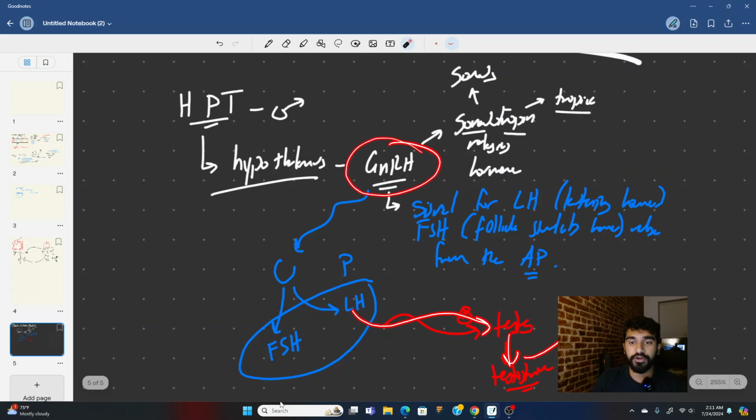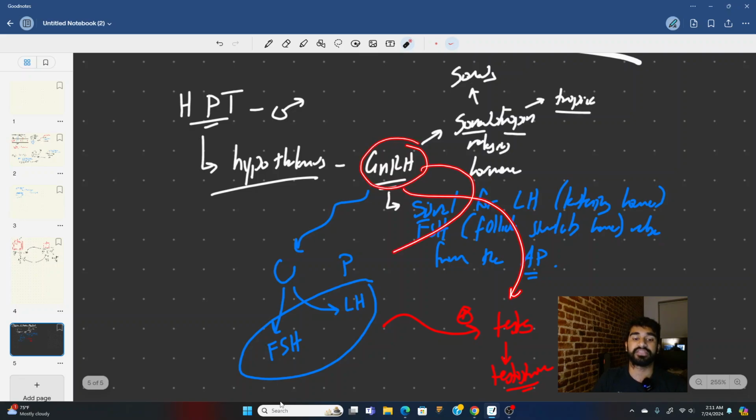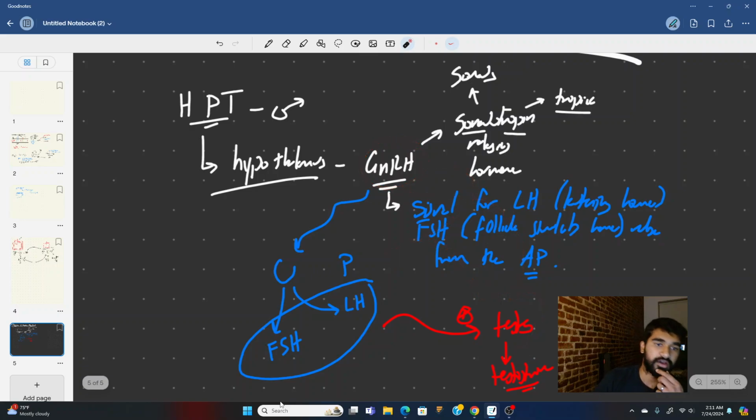And the gonadotropins are these two guys, and they were released by gonadotropin releasing hormone, right? That makes sense. So this guy is like double tropic to the testes. It releases something that causes it to release something else that does the effect, right? Okay, so this is the HPT axis. Why am I talking about all this? Well, it's because this all kind of relates to the idea of negative feedback.